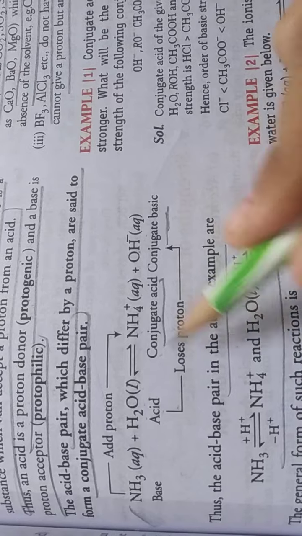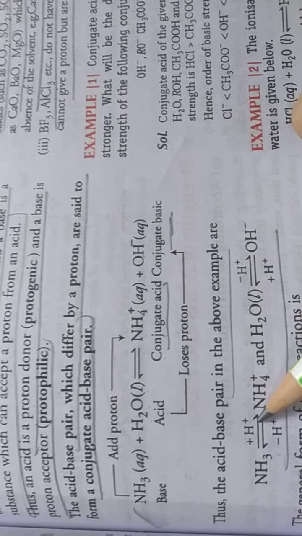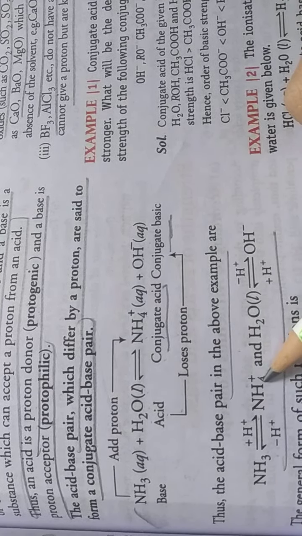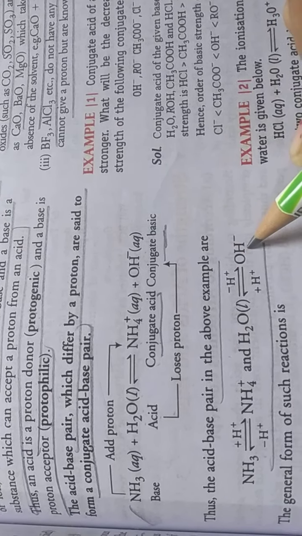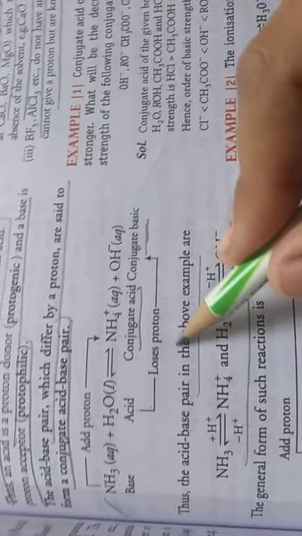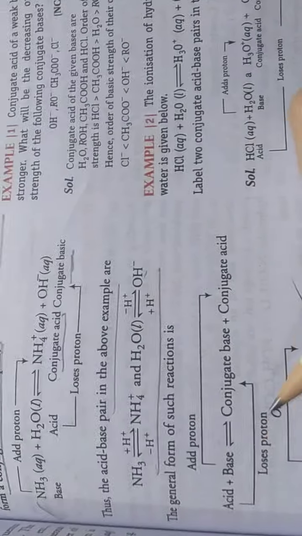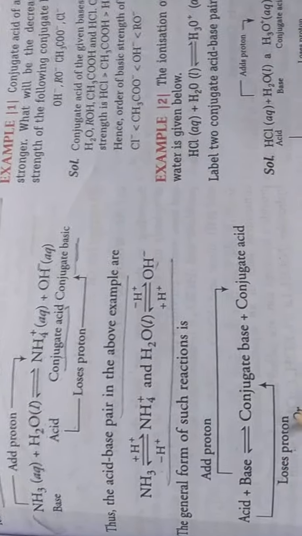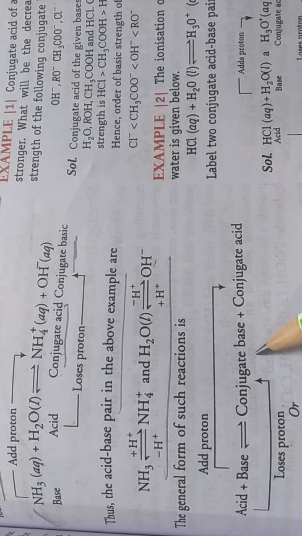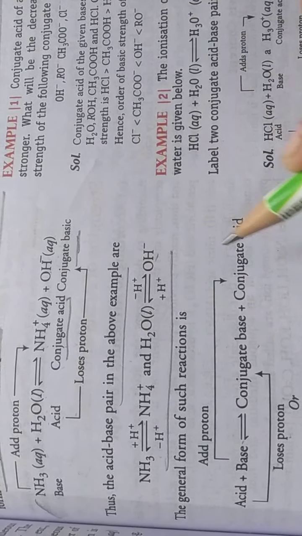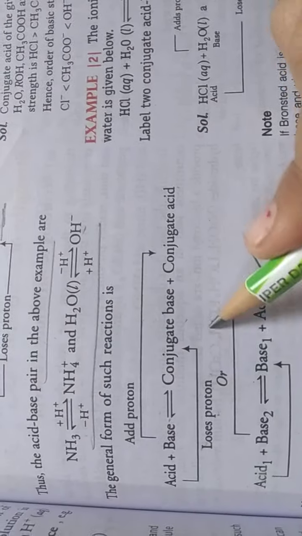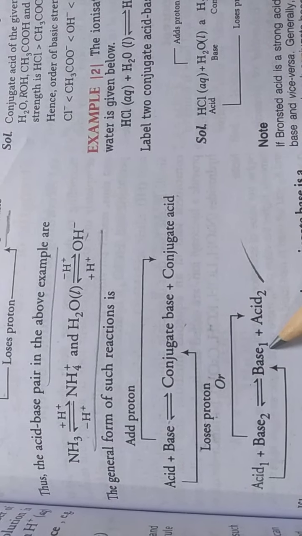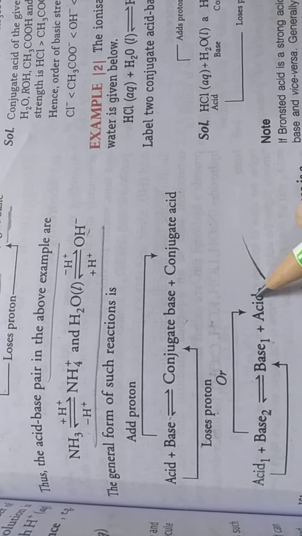Thus, the acid-base pair in this example: ammonia accepts the H plus ion and converts into the ammonium ion, and water donates the H plus ion and converts into the OH minus ion. The general form of such a reaction is this way: an acid loses a proton and converts into its conjugate base, and a base adds a proton and converts into its conjugate acid. Acid 1 converts into base 1, base 2 converts into acid 2.